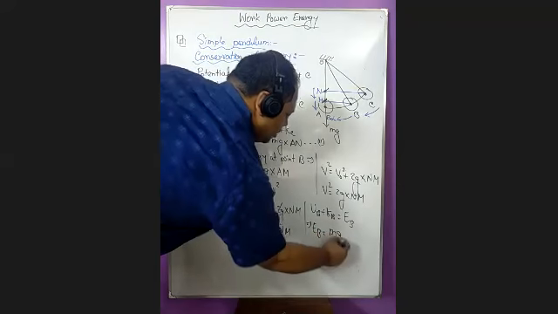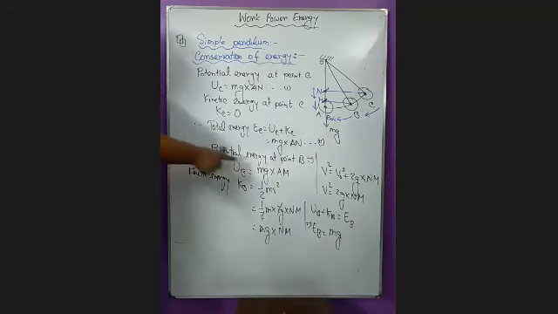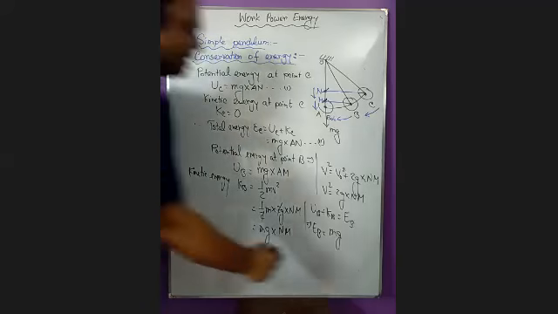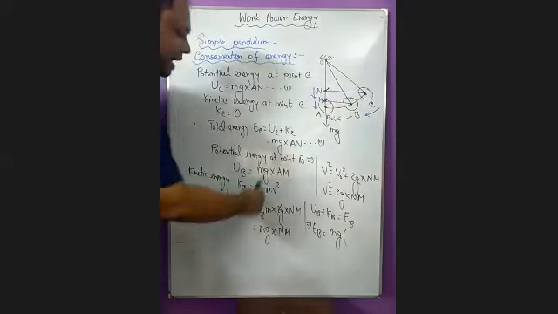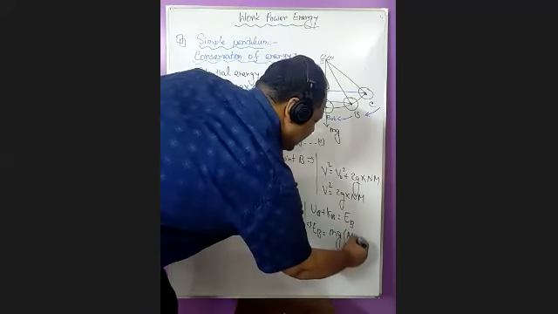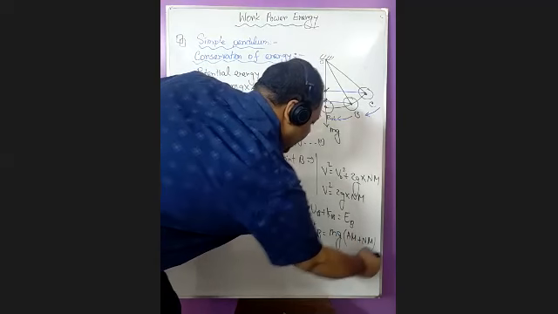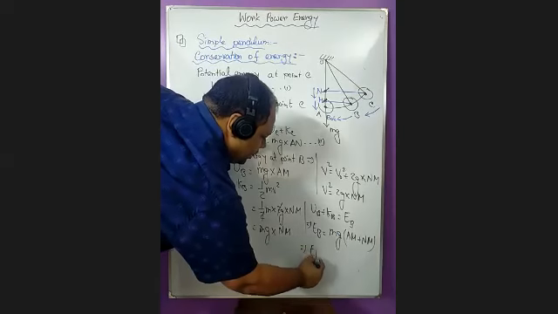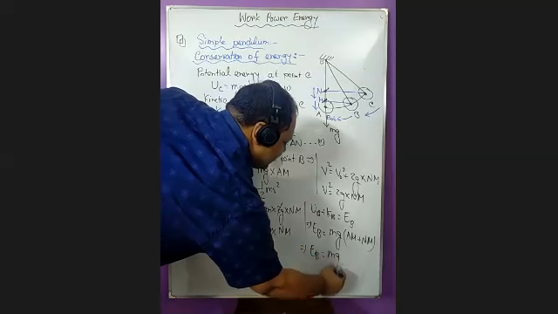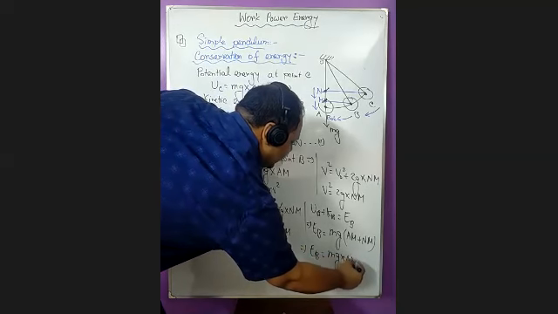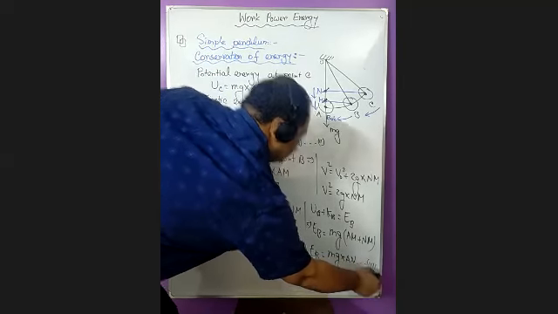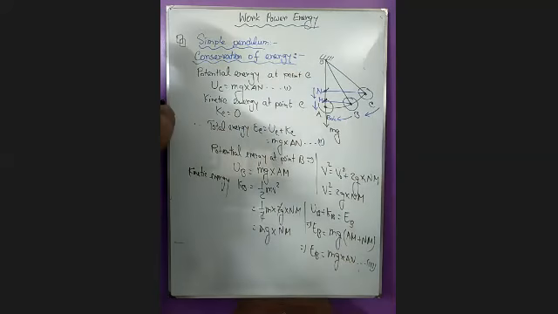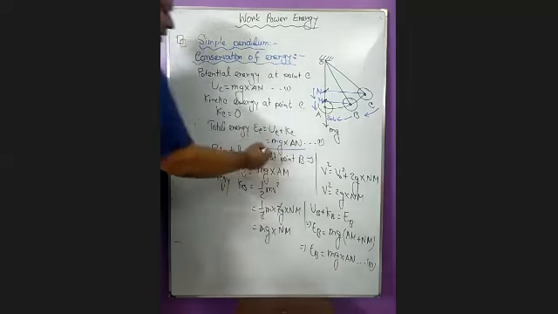If you add mg into AM and mg into NM, you can take mg common and add AM and NM, and you find the same thing as EC, that is mg into AN.